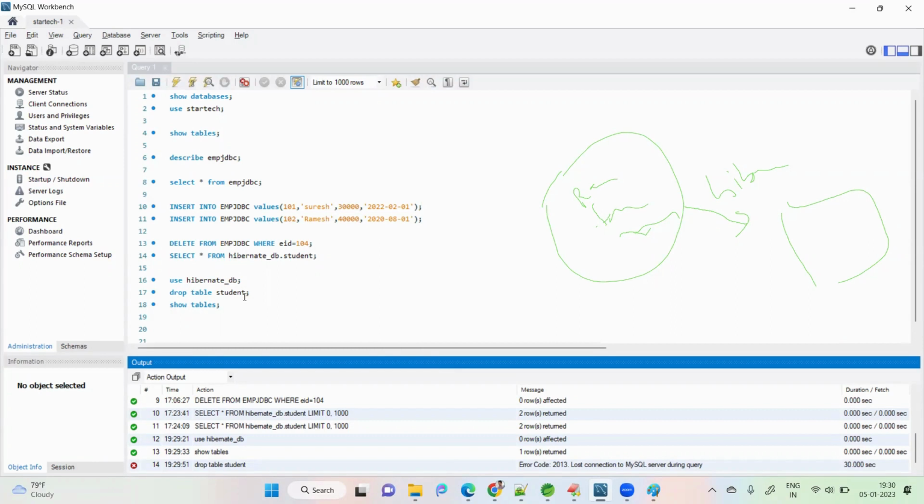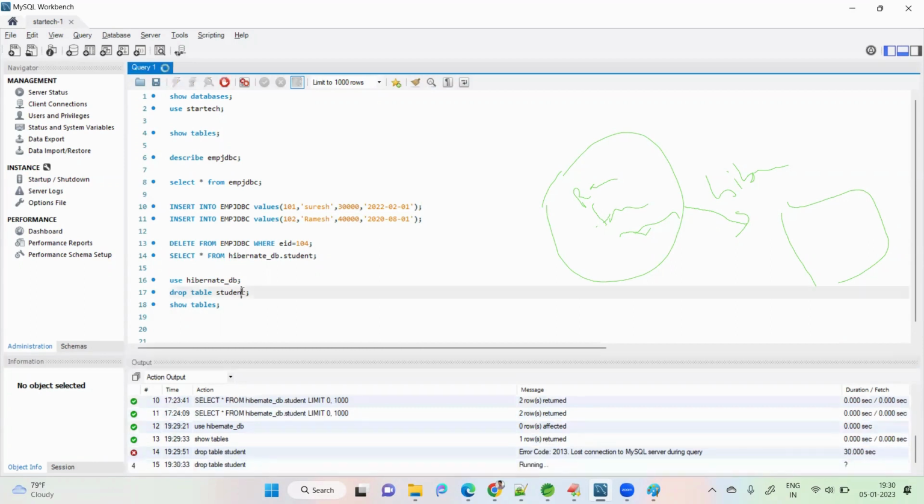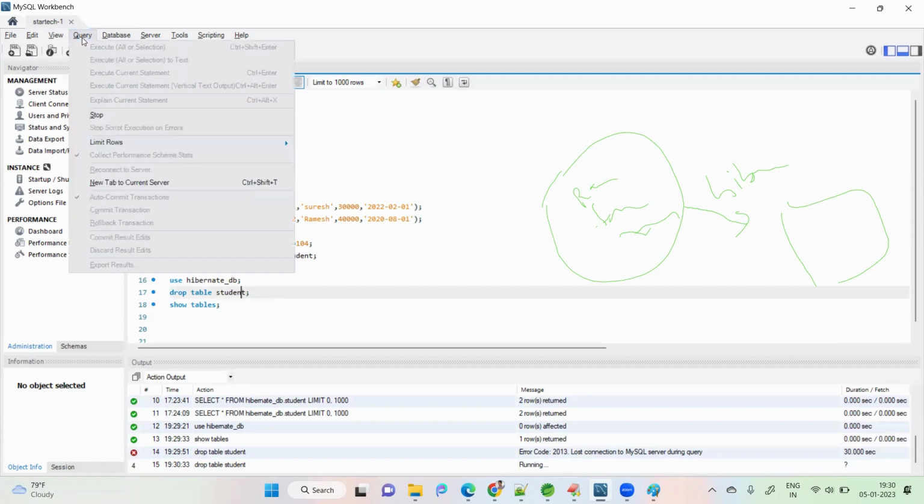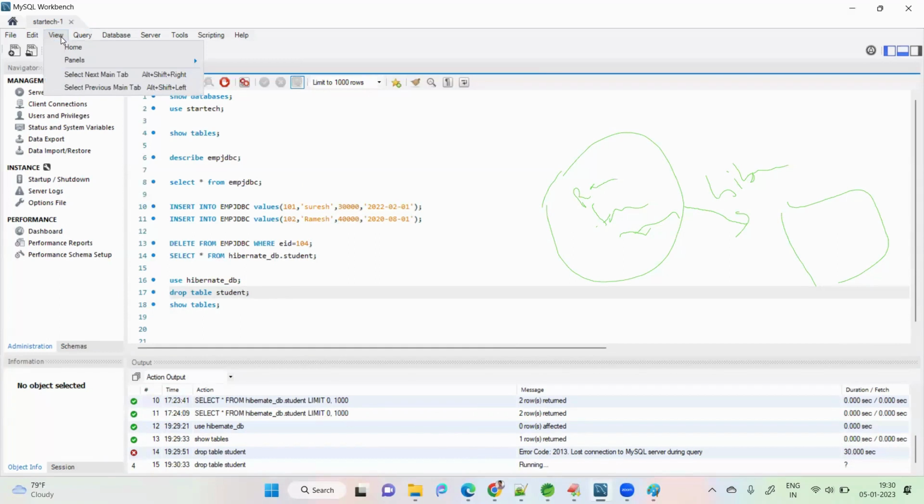Okay, run again. Why is it taking more time? This IDE is taking more time, so I will try to run from the MySQL command prompt.